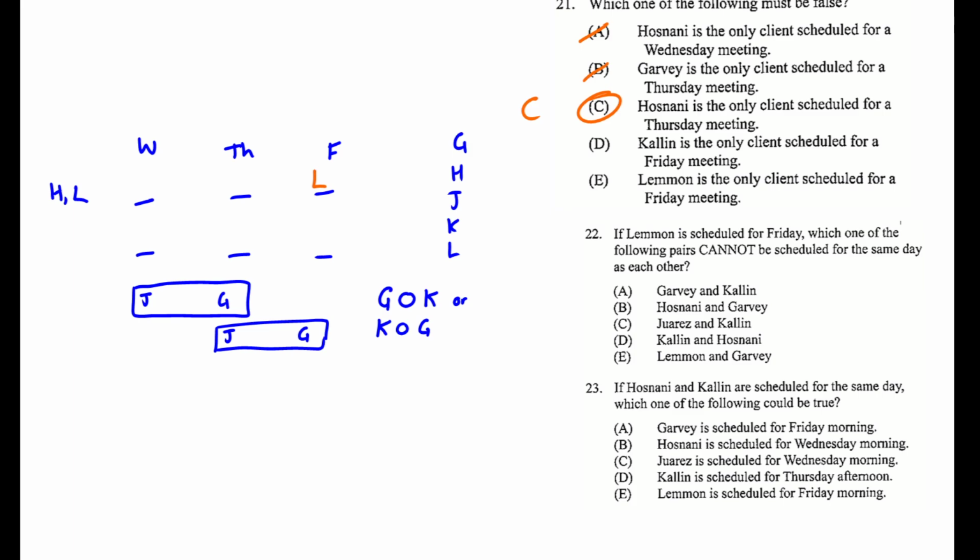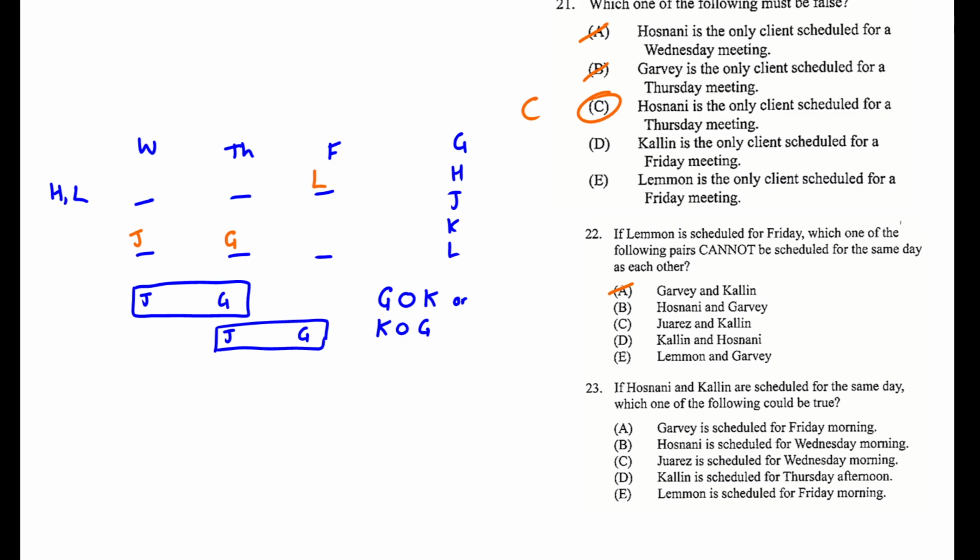Do we ever have J and G occurring in the same place? No, we don't. Okay, we can't eliminate any easy ones there. So let's just try some things. Let's ask ourselves, what happens if J is here and G is here? Well, we could put K Thursday morning and L Wednesday morning, so that's fine. So we can get L and J together. Is that an option? It's not an option, but we can get K and G together. That is an option, so we can eliminate G and K from the impossibilities.